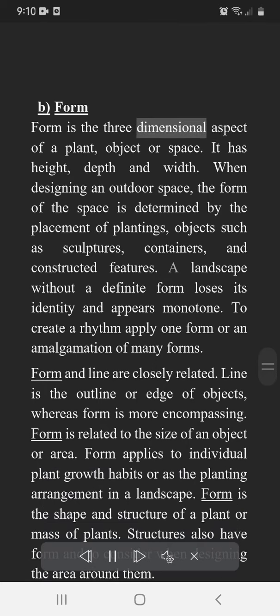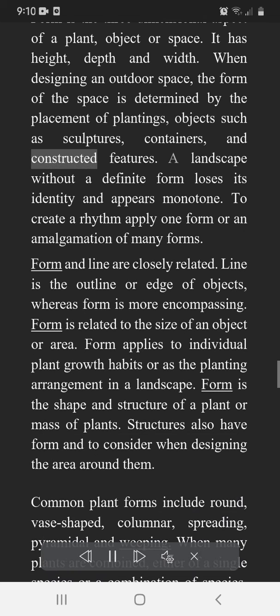Form is the 3-dimensional aspect of a plant, object, or space. It has height, depth, and width. When designing an outdoor space, the form of the space is determined by the placement of plantings, objects such as sculptures, containers, and constructed features. A landscape without a definite form loses its identity and appears monotone. To create a rhythm, apply one form or an amalgamation of many forms.